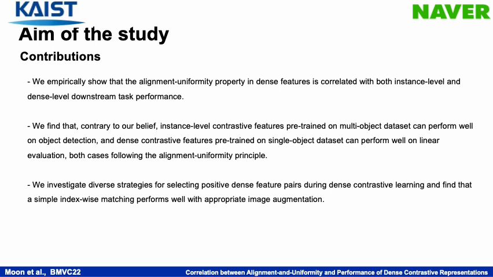The contribution of our work can be summarized as three things. First, we empirically show that the alignment and uniformity property in dense features is correlated with both instance level and dense level downstream task performance. Second, we found that instance level contrastive features pre-trained on multi-object dataset can perform well on object detection, and dense contrastive features pre-trained on single object dataset can perform well on linear evaluation, both cases following the alignment uniformity principle.